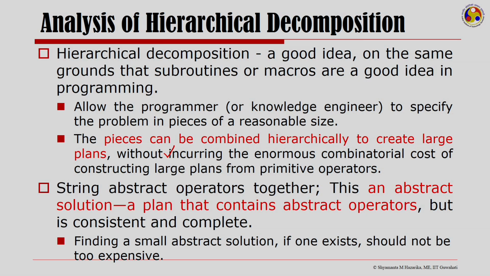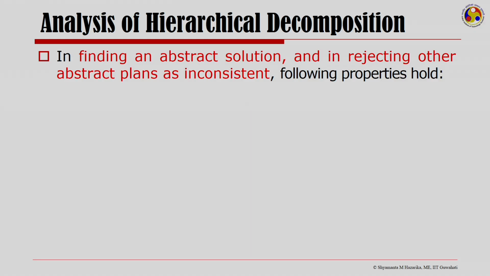An abstract solution to the planning problem is what would contain the abstract operators. Now, once we have looked at an abstract operation, finding an abstract solution, if one exists, should not be too expensive. Finding an abstract solution and then rejecting other abstract plans as inconsistent, the following properties hold.